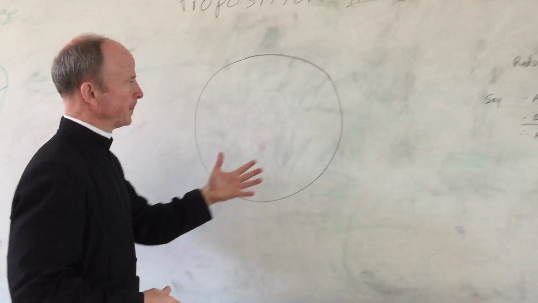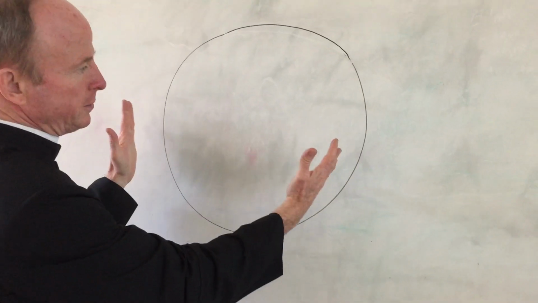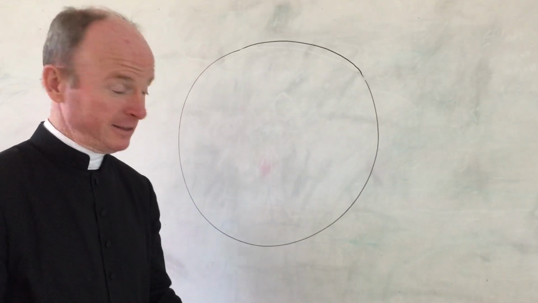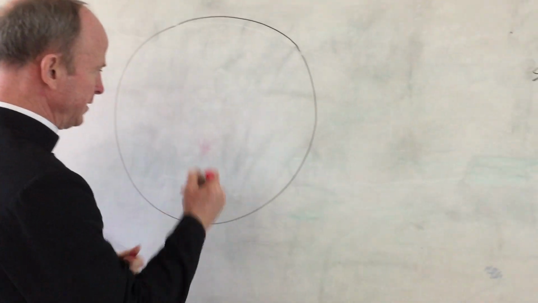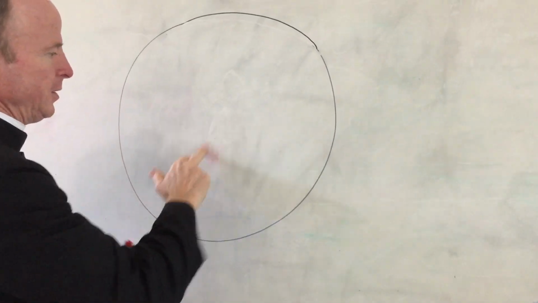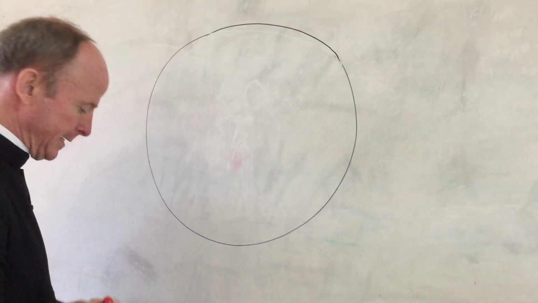Today's proposition: to find the center of a circle. Here's a circle, thus it is required to find its center. Seems impossible, right? Is it here? Is it here? I don't know, let's measure. But remember, Euclid's not about measuring, it's about the intellect. So let's just use our intellect here, okay?